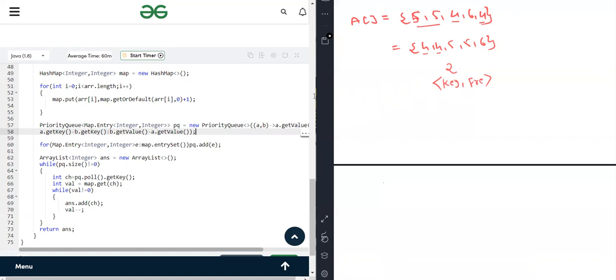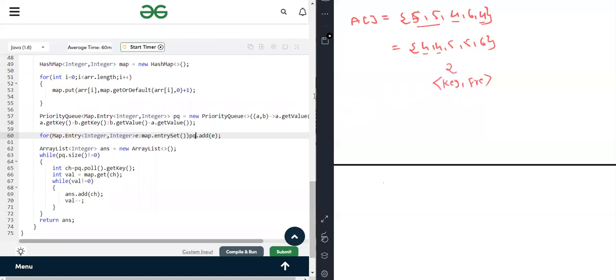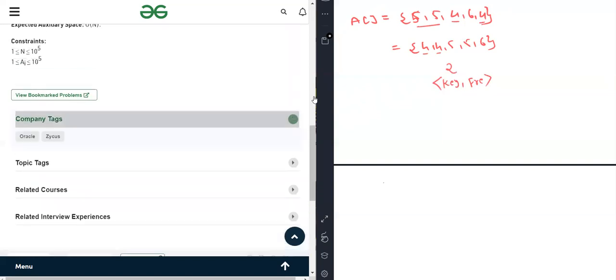So here is the definition of the priority queue. We are adding the elements into the priority queue, after that we want to return an array list. So what we are doing is emptying the priority queue and putting the elements into our answer list. How are we putting the elements into the answer list? First, we are getting the key. We have to add the key as many times as the frequency. So here we are getting the frequency in terms of val, and we are reducing the val till it is not zero. Okay, this is also a simple code. The companies are Oracle and Zycus.